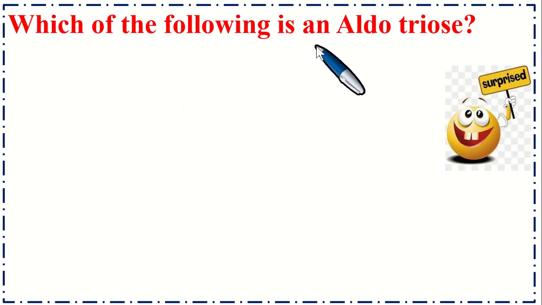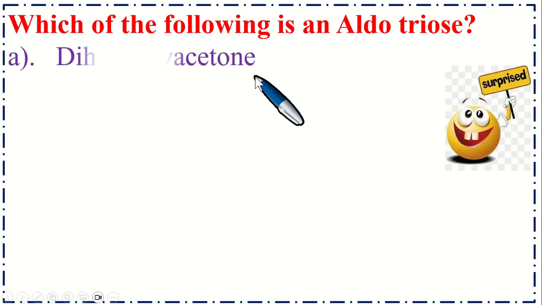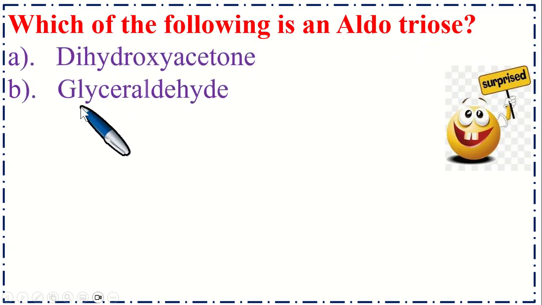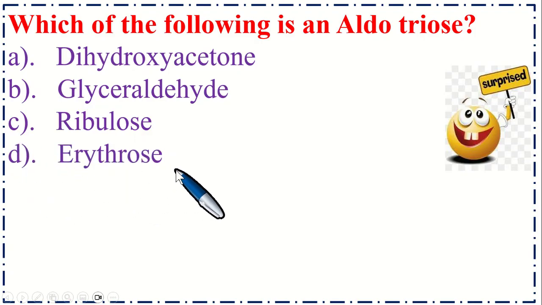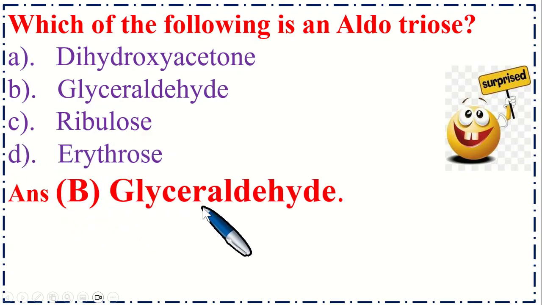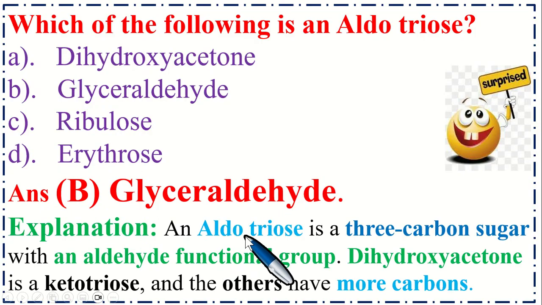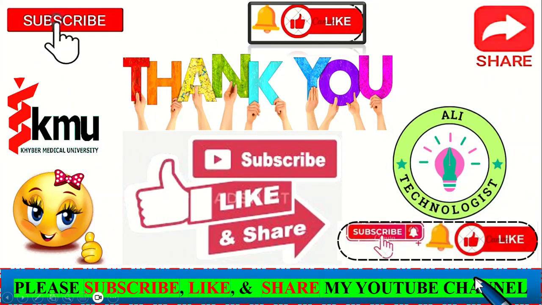Which of the following is an aldotriose? Option A, dihydroxyacetone; B, glyceraldehyde; C, ribulose; and option D, erythrose. So the correct option is B, glyceraldehyde. An aldotriose is a 3-carbon sugar with an aldehyde functional group. So dihydroxyacetone is a ketotriose and the others have more carbons. Thank you for watching my videos.